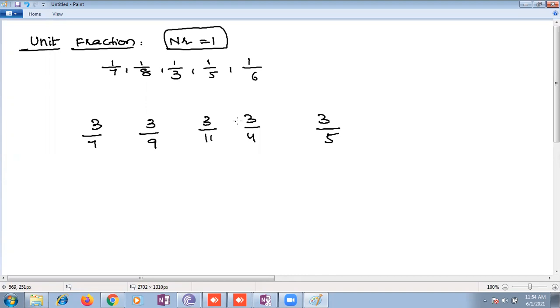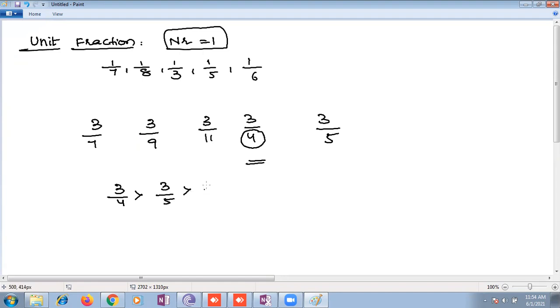If I want to compare which is greater and which is smaller, there is a very simple technique, children. Which denominator is smaller, that is the greater fraction. Which denominator is smaller here? 3 by 4. All the numerators are the same, so we can just normally count the numerator.